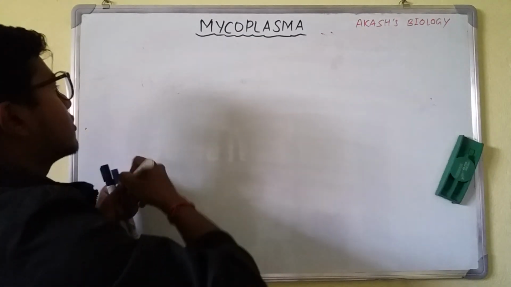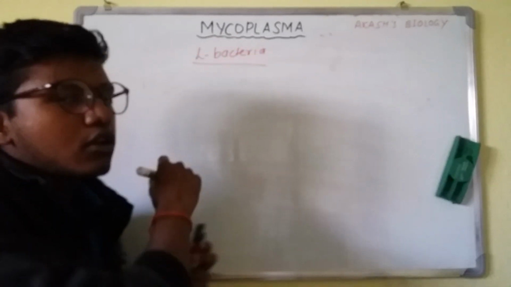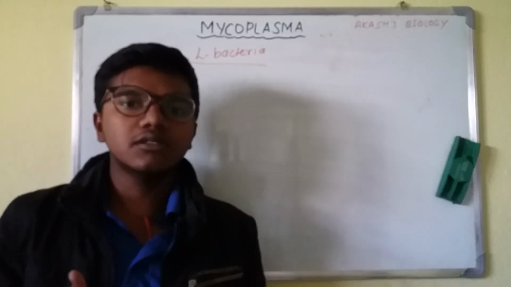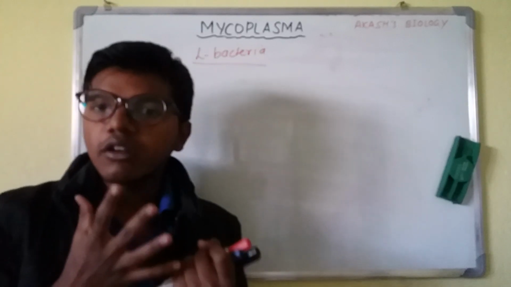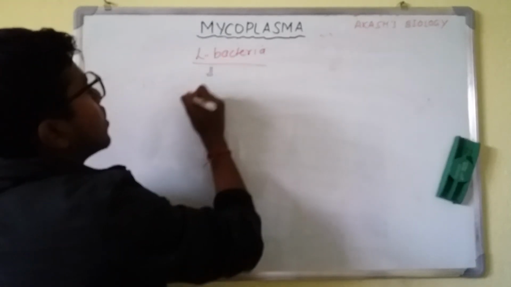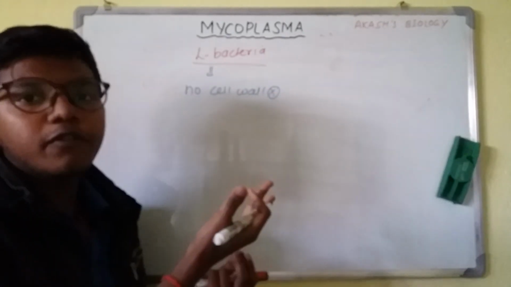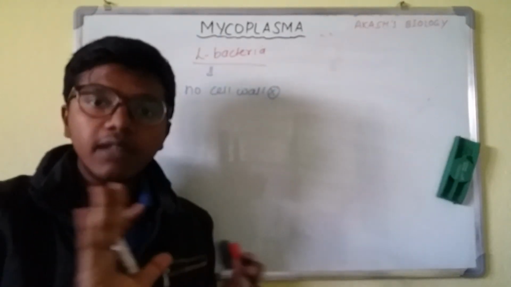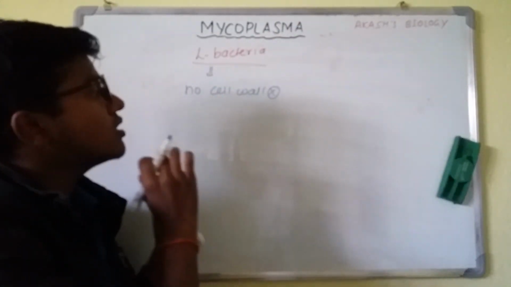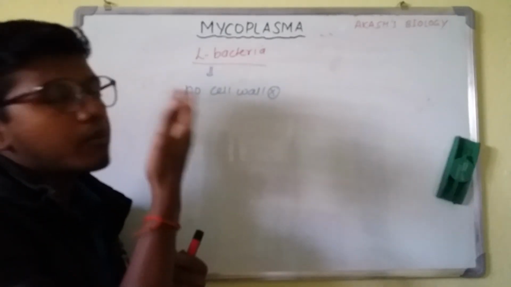Another thing that we have to differentiate is between L-bacteria and Mycoplasma. First of all, what actually is L-bacteria? During multiplication for various generations, in some of the bacteria there occur mutations in the DNA, and in L-bacteria no cell wall formation takes place. Either the conditions may be unfavorable or there is a mutation in the DNA. So L-bacteria and Mycoplasma both have an absence of cell wall. But what is the main difference?